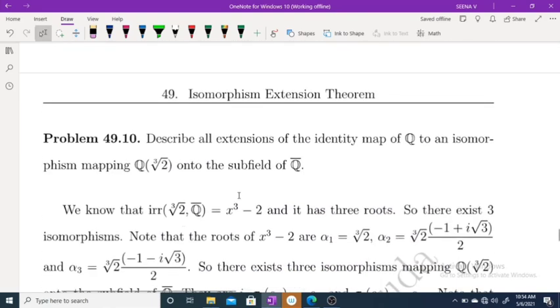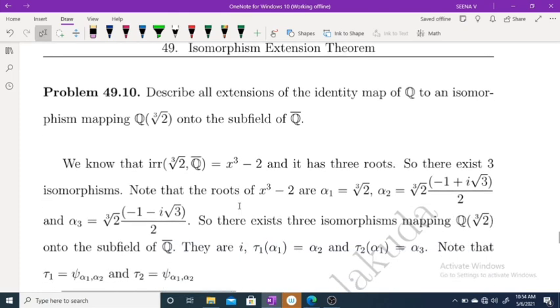Now, next, describe all extensions of the identity map of Q to an isomorphism onto a subfield of Q closure. Okay. This I am giving you as homework. Go through the proof and complete it, and try to do some exercise problems using the same procedure.